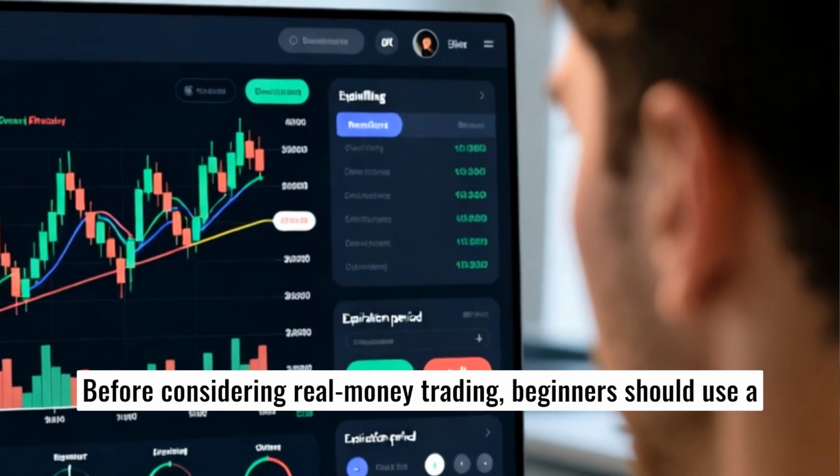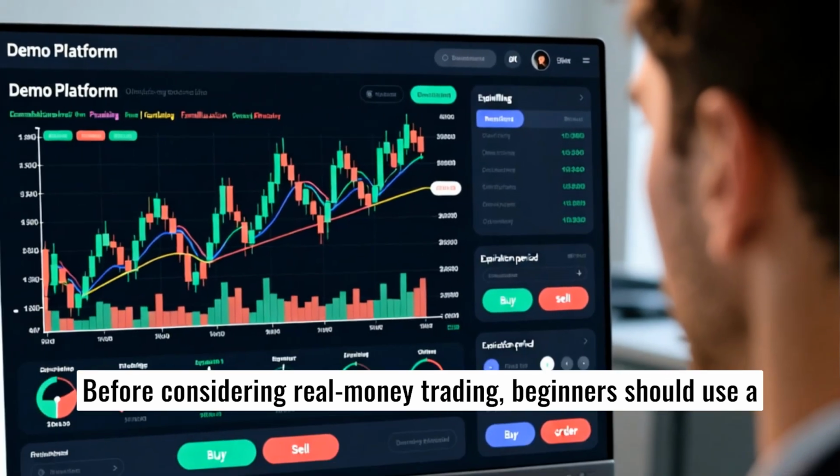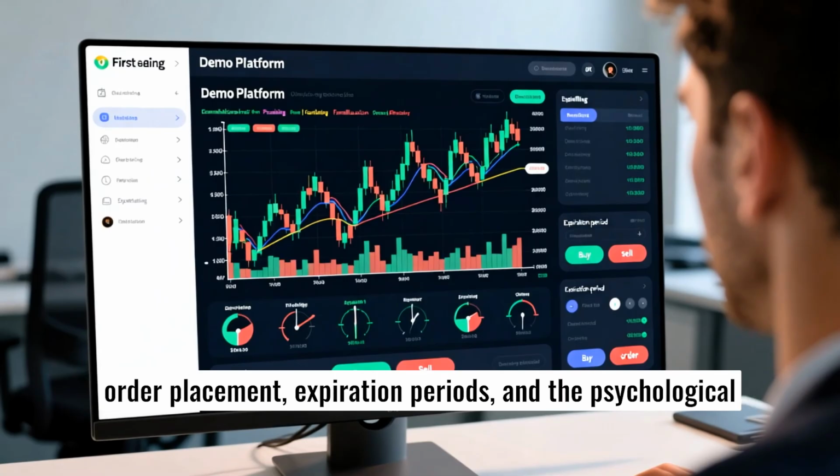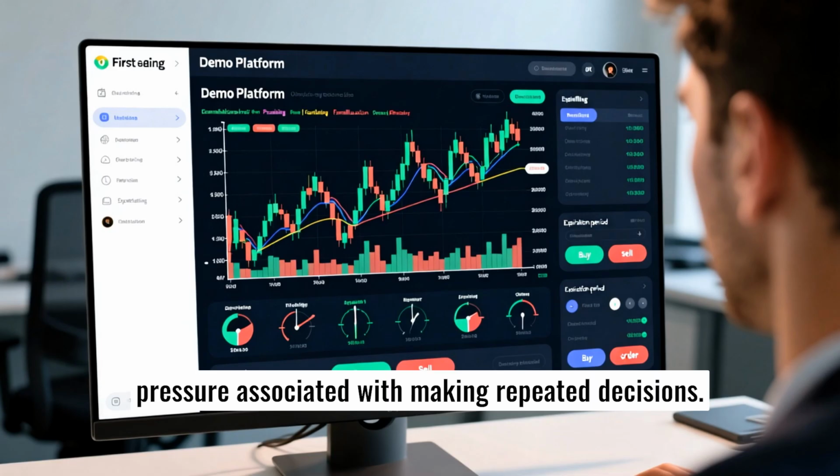Before considering real money trading, beginners should use a demo environment to become familiar with charts, indicators, order placement, expiration periods, and the psychological pressure associated with making repeated decisions.